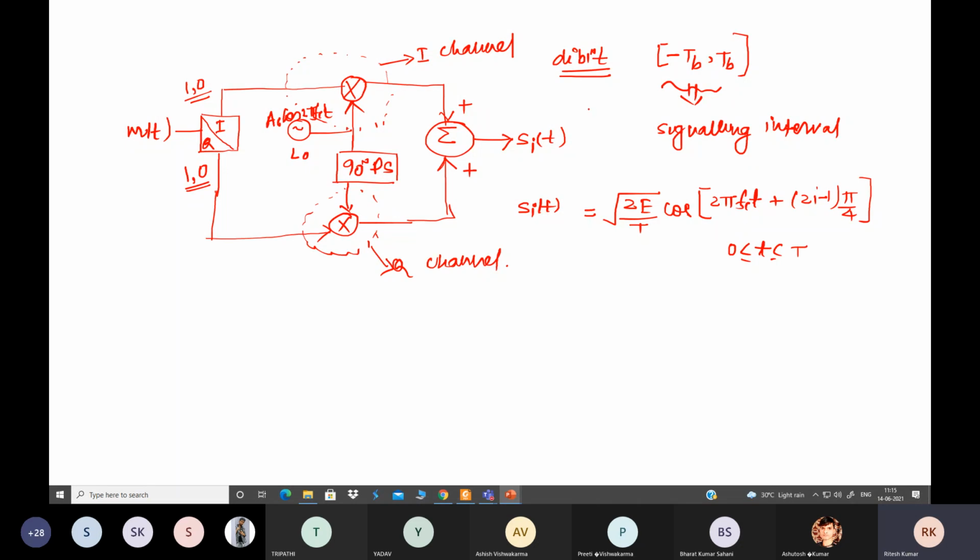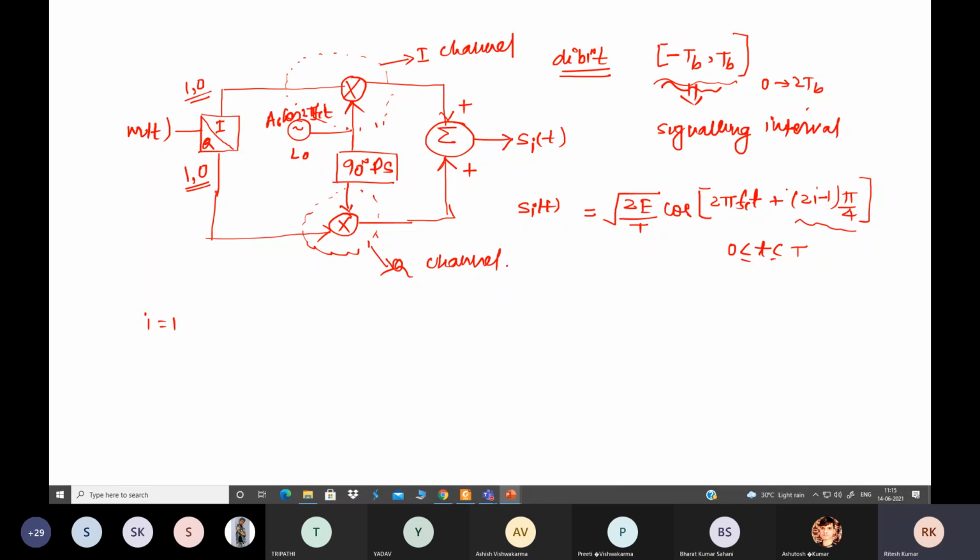And T is what? 0 to T, or 2 Tb, you can say. So this is our T, 0 to 2Tb. This is the range of t. This represents the phase, (2i minus 1) into pi by 4. Now for the symbols we can write for i equal to 1, 2, 3 and 4.